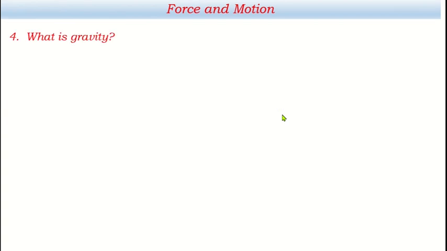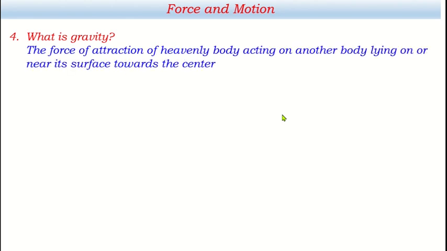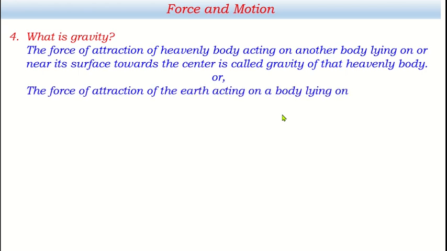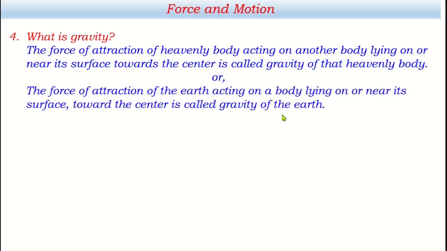What is gravity? The force of attraction of a heavenly body acting on another body. A heavenly body may be the earth, maybe the moon, and the force of attraction of the heavenly body acting on another body lying on or near its surface, towards the center, is called gravity of that heavenly body. Or we can say the same definition in terms of the earth also. The force of attraction of the earth acting on a body lying on or near its surface towards the center is called gravity of the earth.